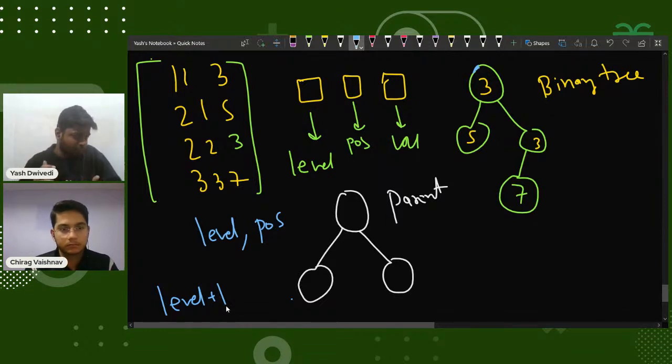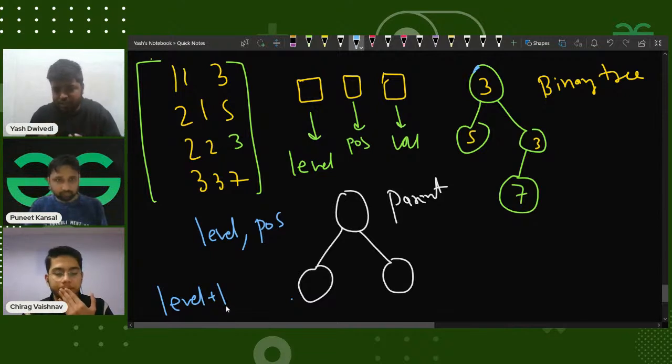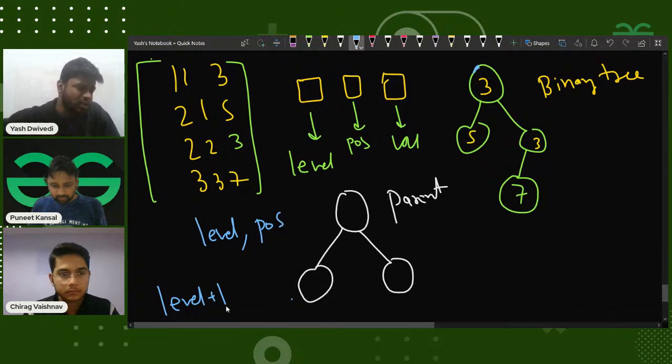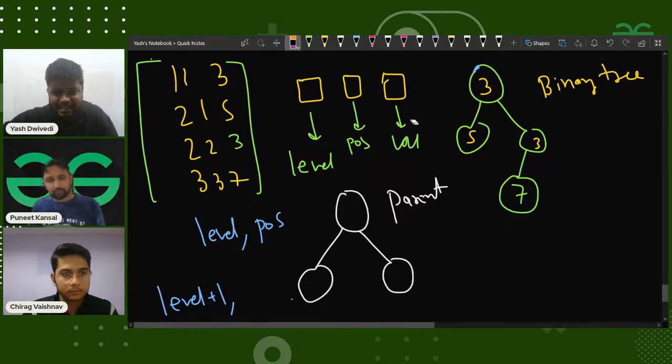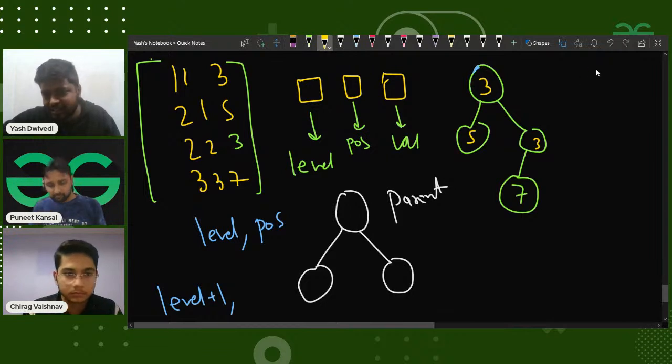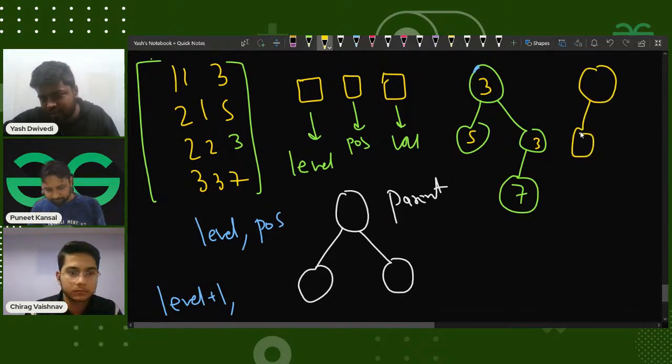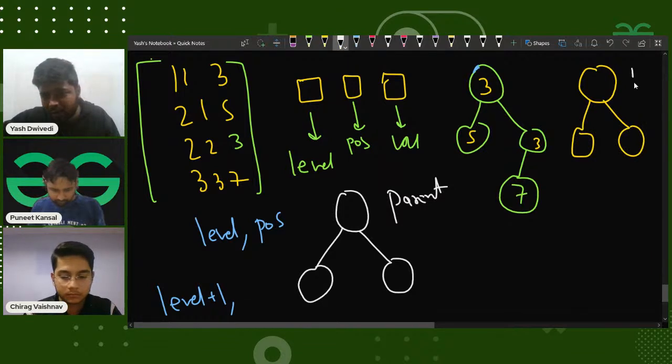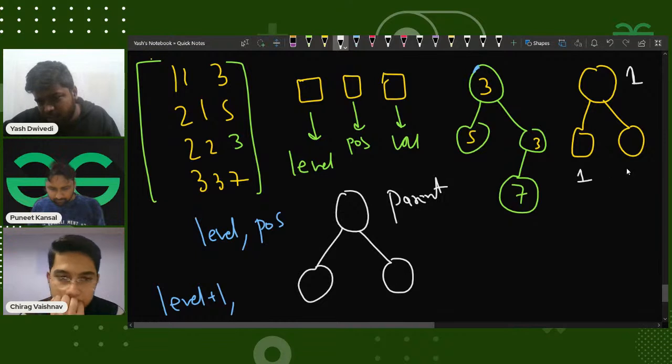Now if I just directly move to level+1, that would not tell me who my children are. I cannot directly move to children. If I'm thinking about building the tree, even if I have moved to level+1, I will not be able to do something productive. But if I have this position, can I use this position? As sir has mentioned, I'll be given this particular binary tree. If the tree looks like this, the position of this node is 1, this node is 2.